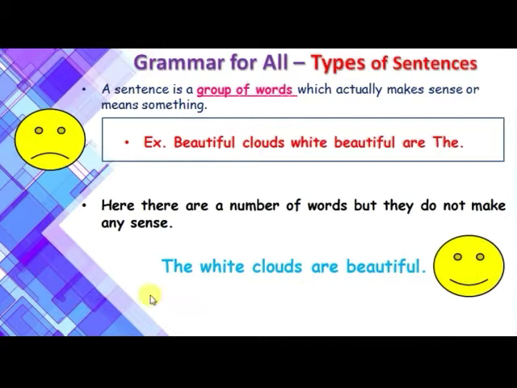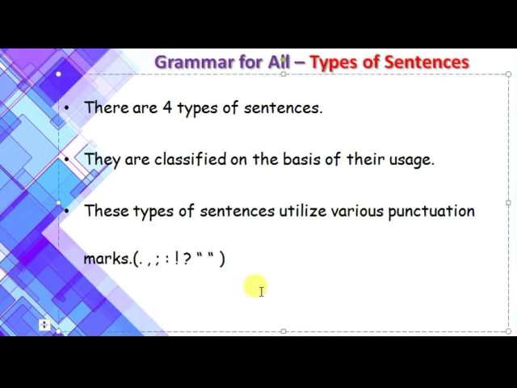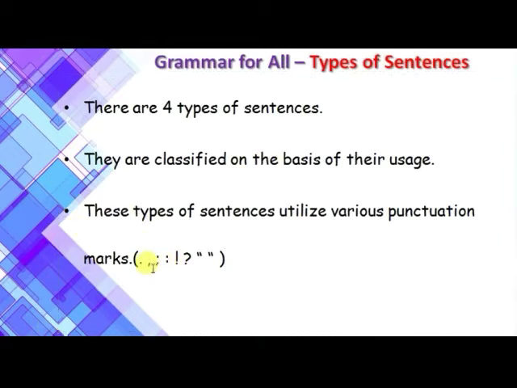So are we happy now? Yes. Let's move on to the next one. There are 4 types of sentences. They are classified on the basis of their usage. These types of sentences utilize various punctuation marks. The various punctuation marks could be the full stop, the comma, the semicolon, the colon, an exclamation mark, a question mark, or double inverted commas, or even single inverted commas. So let us now see the 4 types of sentences.